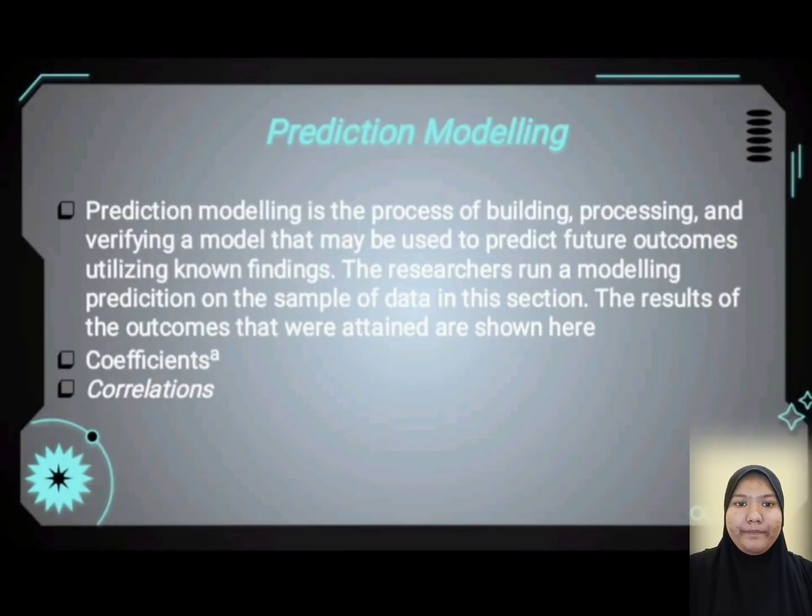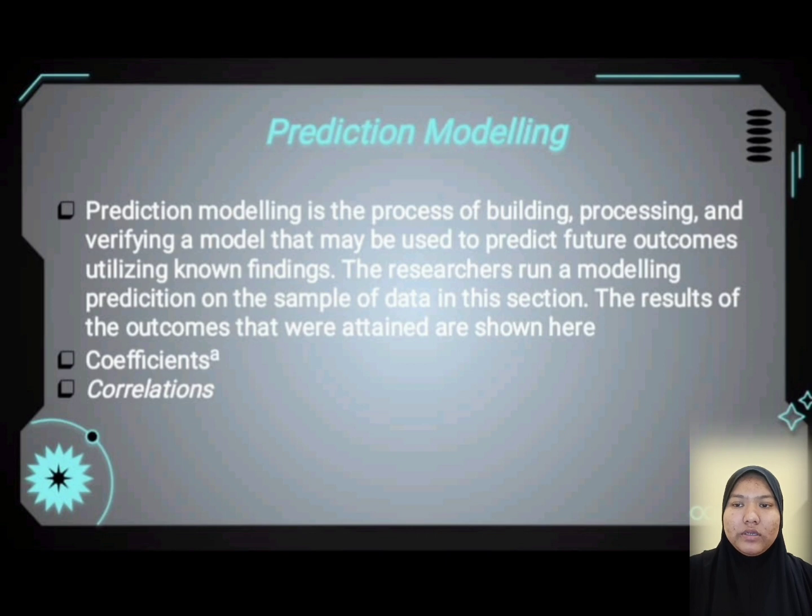Prediction modeling. Prediction modeling is the process of developing and verifying a model that might be a way to predict outcomes. The result of running a predictive model on the sample of data is shown here.